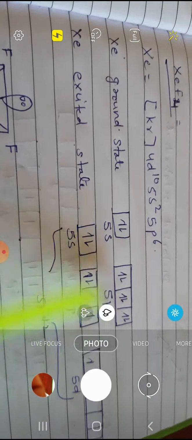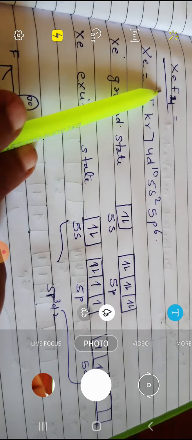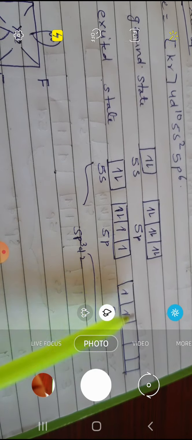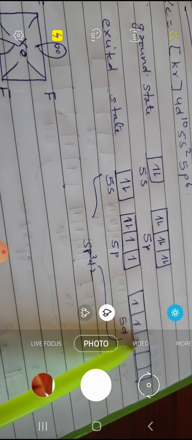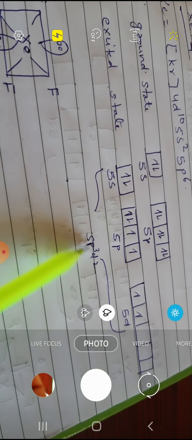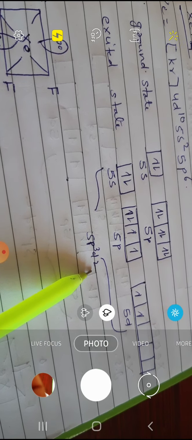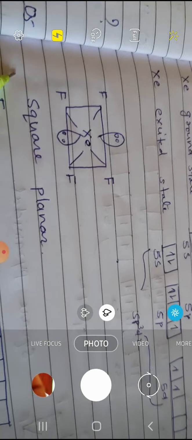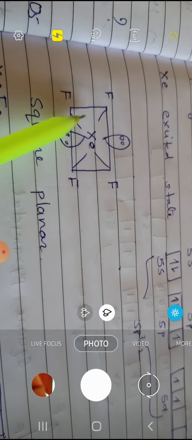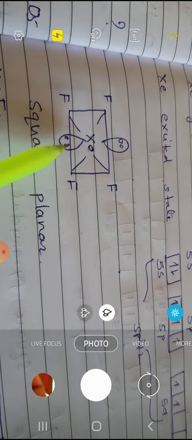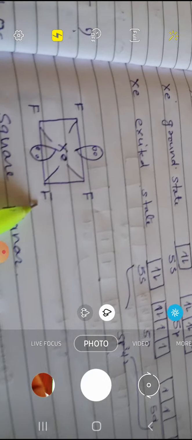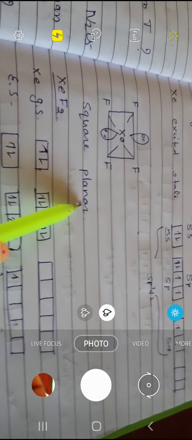This is the ground state, and because we want 4 sigma bonds with fluorine, there will be 4 half filled orbitals, and so it will be sp3d2 hybridization. You know that sp3d2 hybridization means octahedral geometry, but two positions will be occupied by lone pairs, so the geometry will be square planar. So XeF4 has square planar geometry.